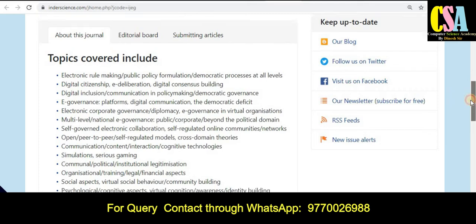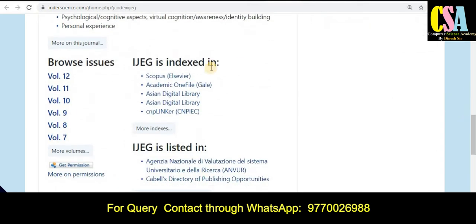Next, indexing is a very important thing. So as you can see here, this journal comes under the Scopus category, and also many more indexing, and also explore this particular thing. And if you want to know all the published articles, just click on this particular Browse Issues. So here you will find all the published articles quickly.